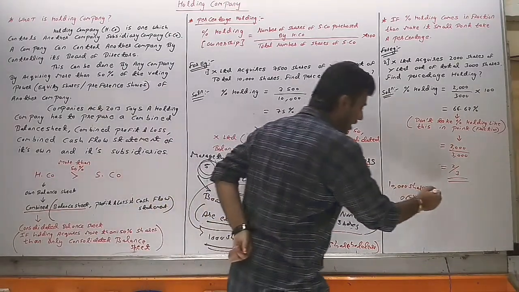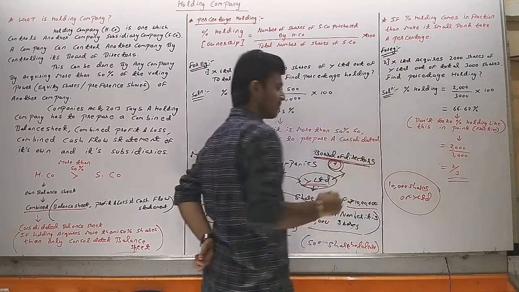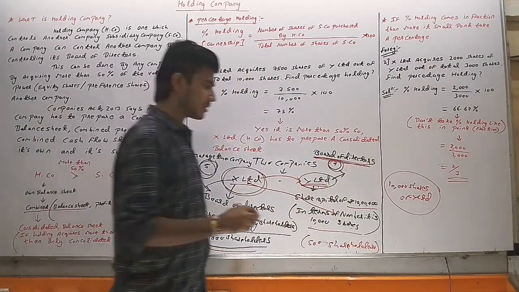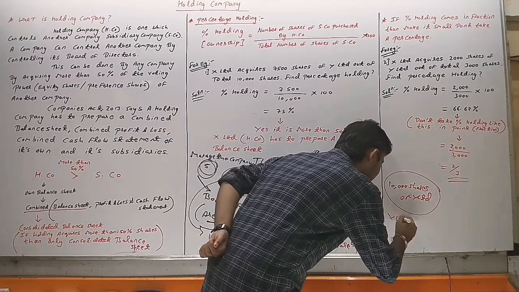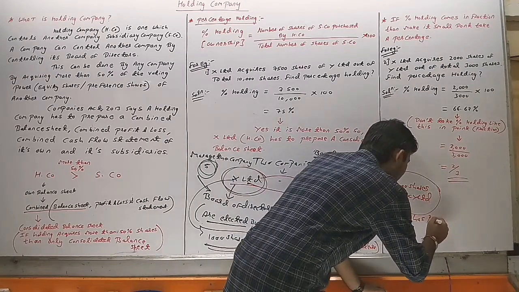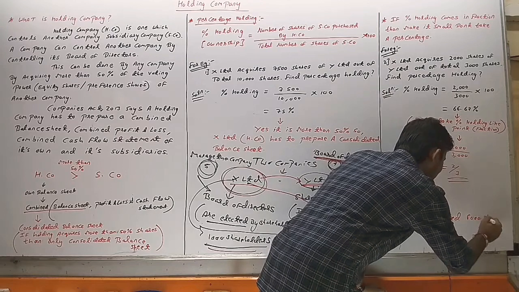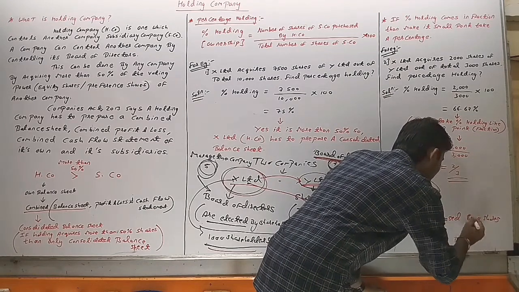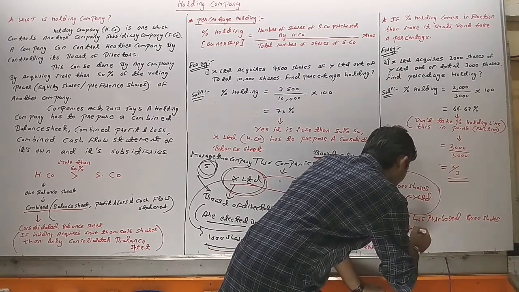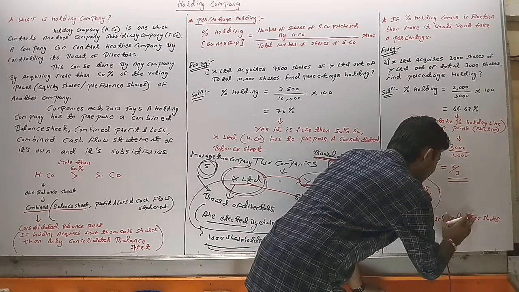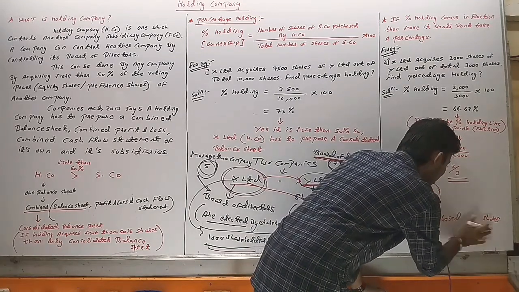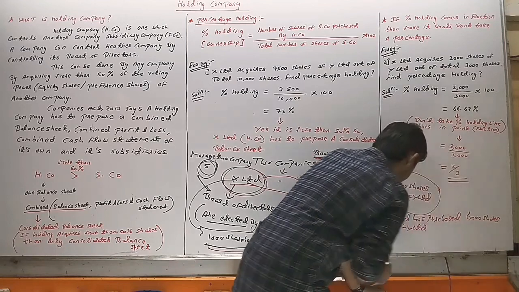Now, Y Limited has a total of 10,000 shares. Suppose X Limited has purchased 6,000 shares of Y Limited. Here is an example.